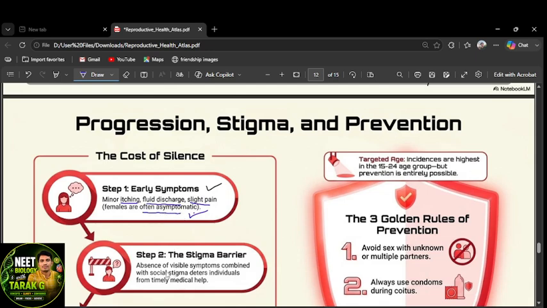The stigma barrier. What is the stigma barrier? Social stigma, the absence of visible symptoms combined with social stigma, deters individuals from seeking timely medical help. That's regarding sexual organs; they feel shy to share with anyone. So they have to contact a gynecologist, right? And the most targeted age group is 15 to 24 years. They have a higher possibility of getting these diseases.